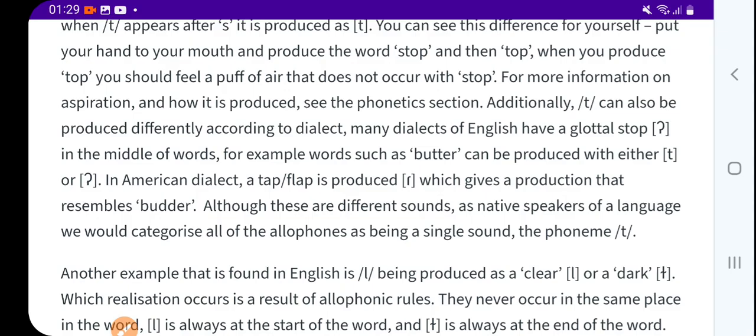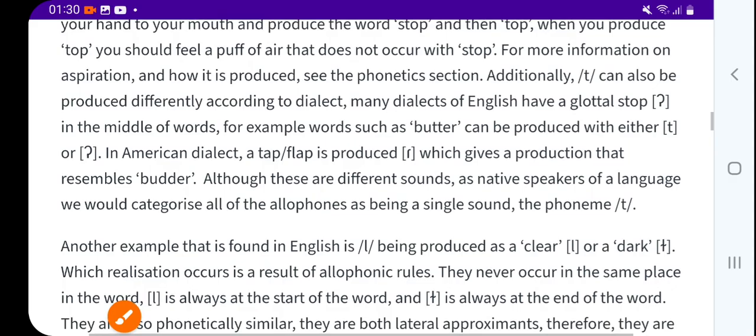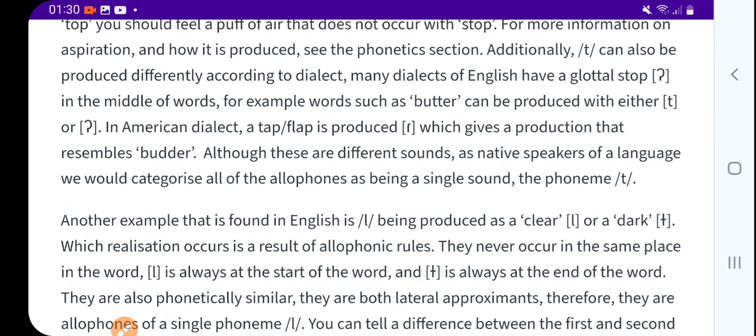For top there will be a puff, and when you say stop, no puff. Good example. For more information on aspiration and how it is produced, see the phonetic section.